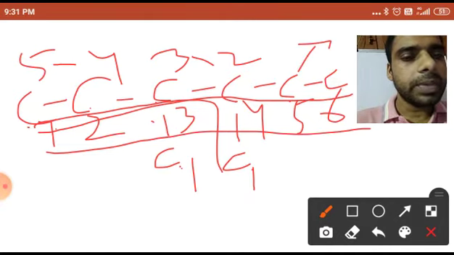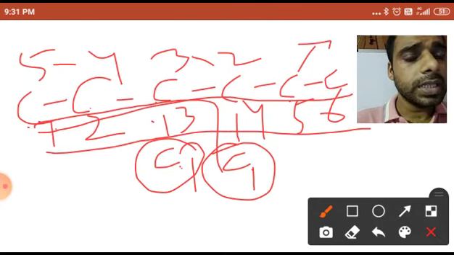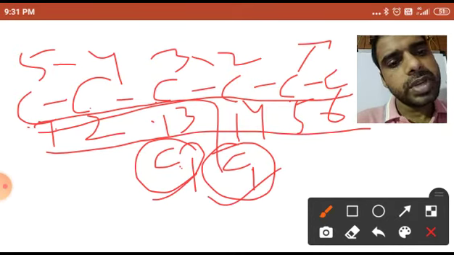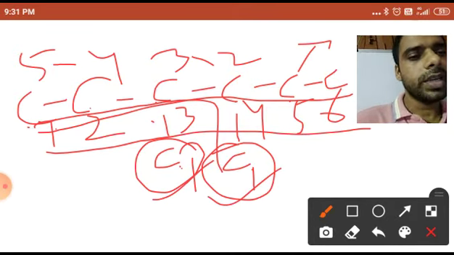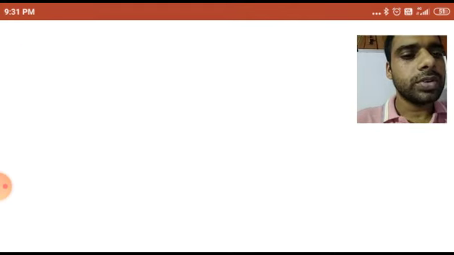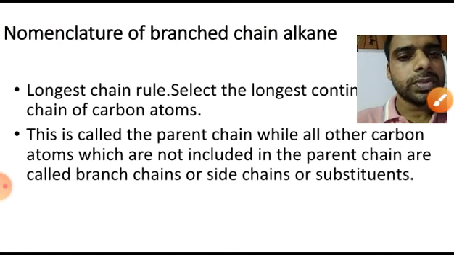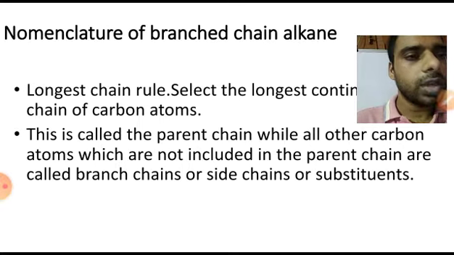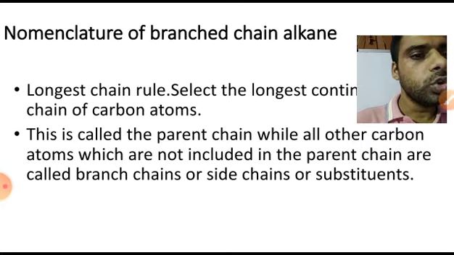And if in the parent chain at some position you see some attachment, some substituent, some side chain, that can be called a substituent, side chain, or branch chain. That is the meaning of this. The long continuous chain is called the parent chain, while all other carbon atoms which are not included in the parent chain are called branch chains. They are not included in the parent chain because we have ignored them.